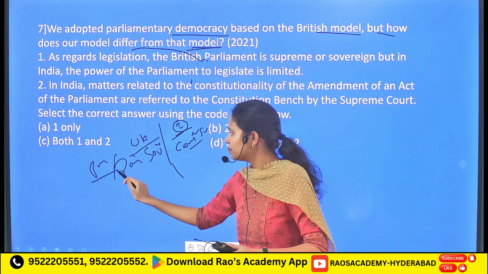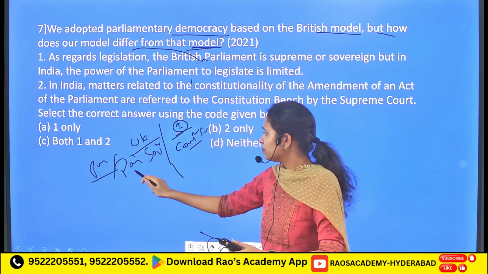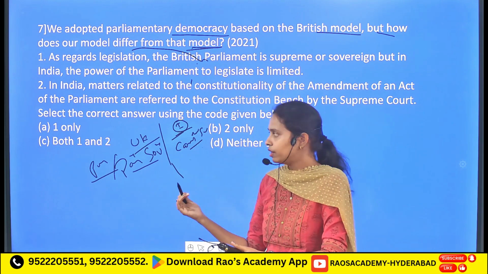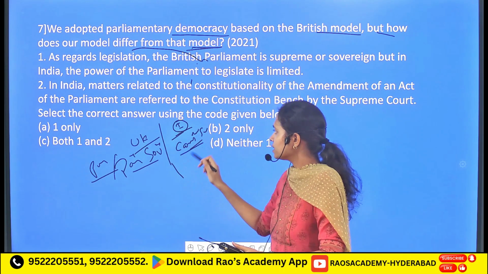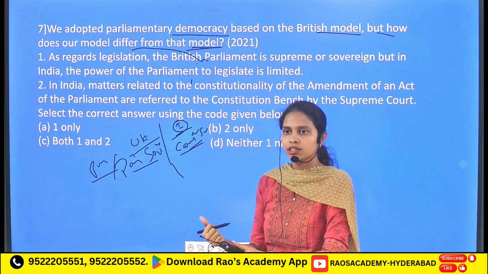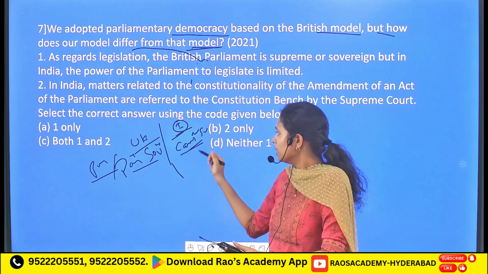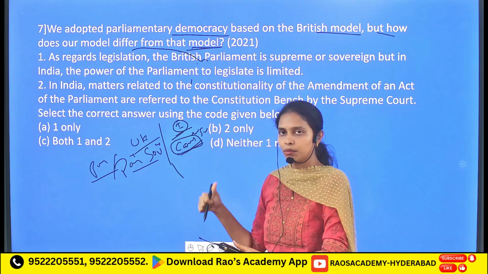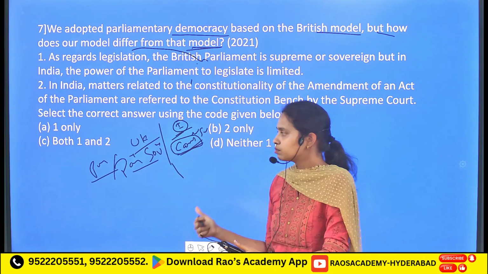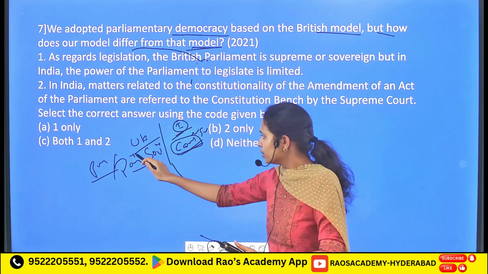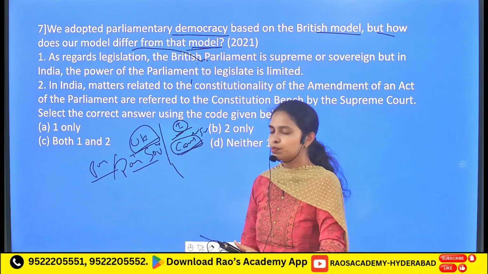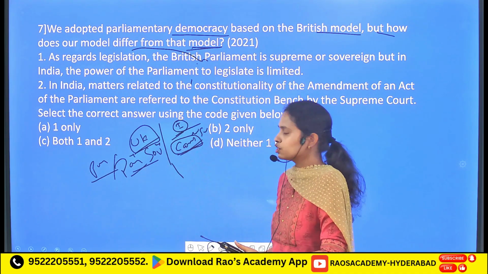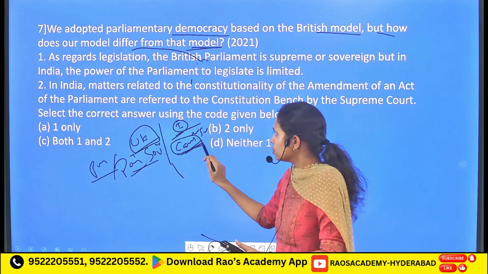Here the parliament is the prime one. That means the parliament is supreme, or it is the supreme law of the land in case of UK. Whereas in case of India, it is the constitution. Constitution is supreme, and the constitution is above all. That means the constitution is above the parliament, judiciary, as well as the executive. So in case of the UK, the supreme power lies in the hands of the parliament, whereas in India, the supreme power lies in the hands of the constitution.